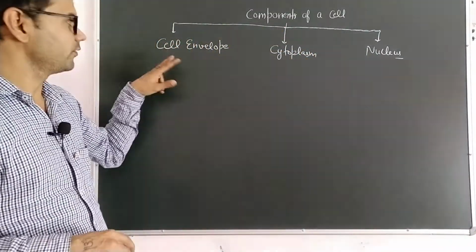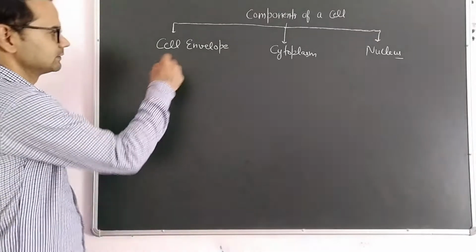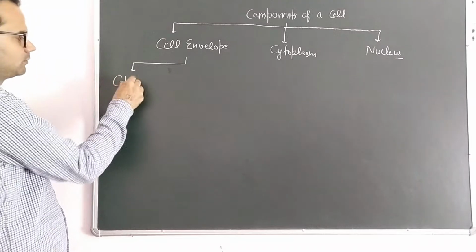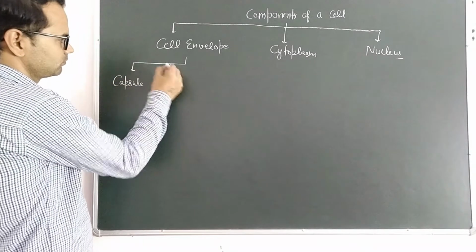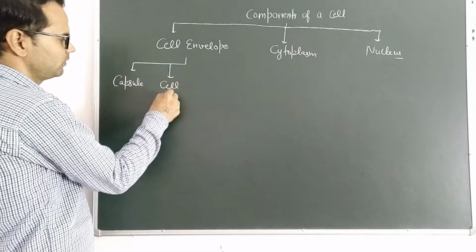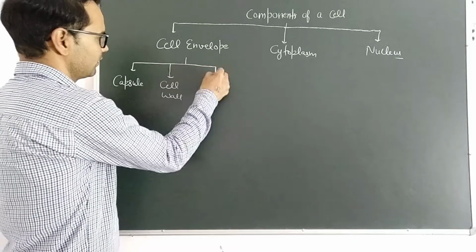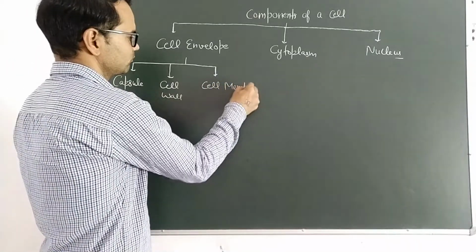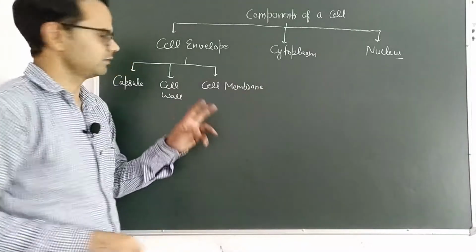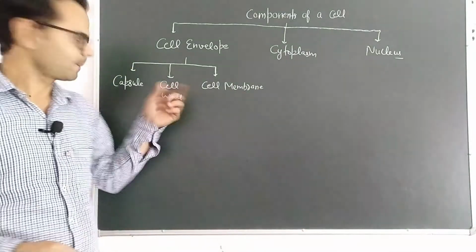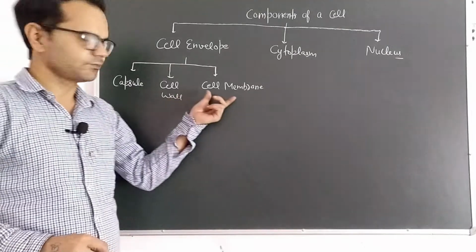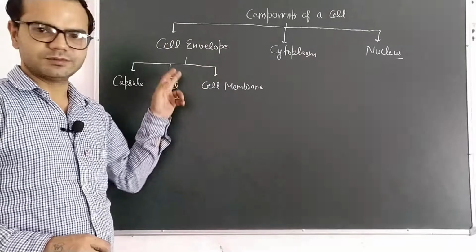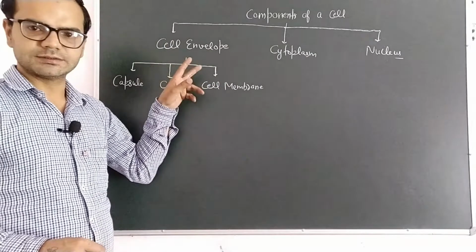Now this cell envelope further consists of three parts: capsule, cell wall, and cell membrane. The combination of these three, capsule plus cell wall plus cell membrane, is called the cell envelope, that protects the cell from external factors.